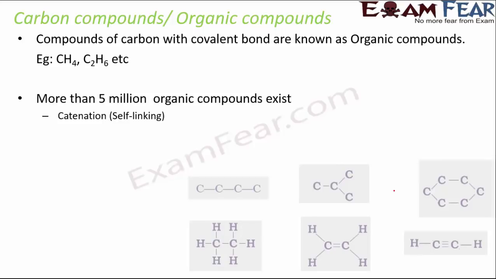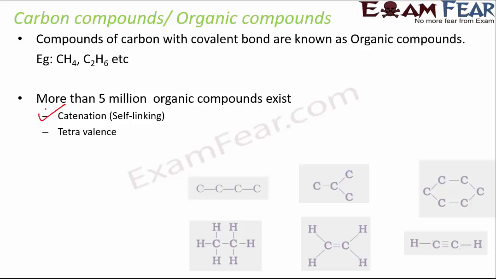And why do so many compounds exist? That is primarily because of catenation, the property of carbon atoms to self-link. You see here, so many carbons are getting linearly linked to each other. Sometimes they also form branched chains. Sometimes they form cyclic chains. So carbon has the ability to combine with itself over and over again, and that's how we get so many combinations of carbon bonding, and as a result we get so many organic compounds.